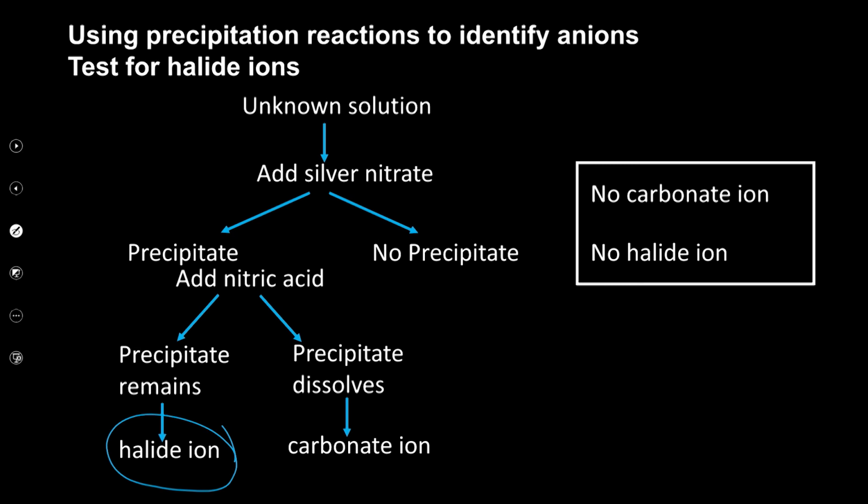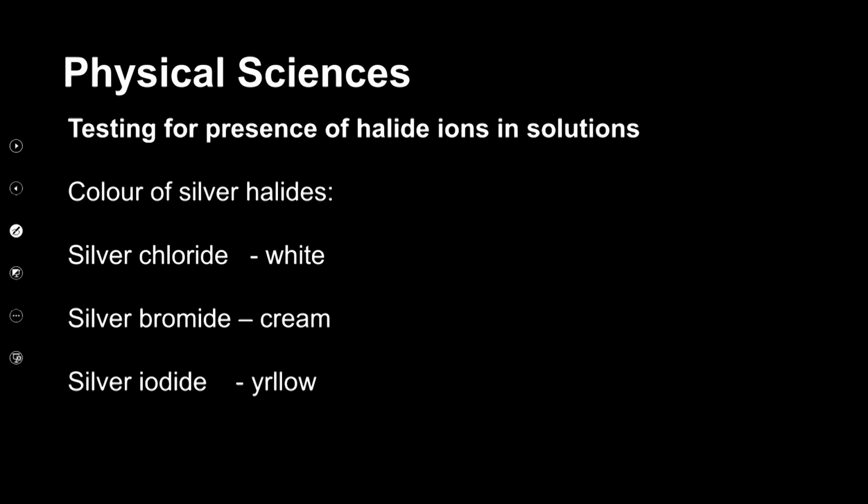So anions could be carbonates, sulfates, or the halides, right? These are of interest to us. Now, testing for the presence of halide ions in a solution that is given. Obviously, this solution is unknown in terms of its composition. So the color of these silver halides is very important. Now, if the silver halide is formed, the color will be white. So the silver halide concerned there